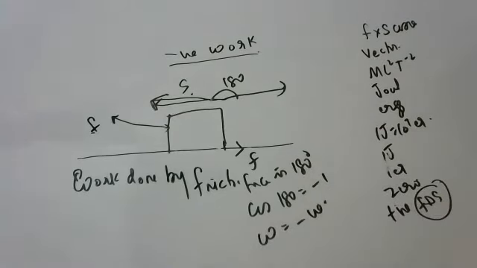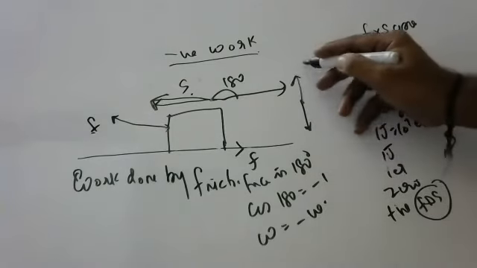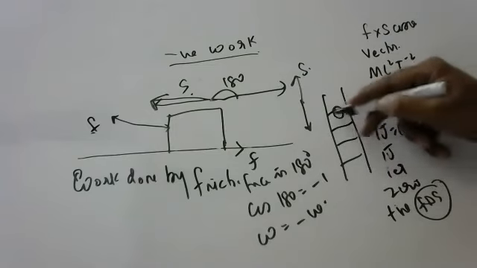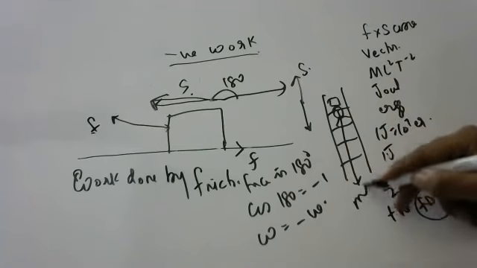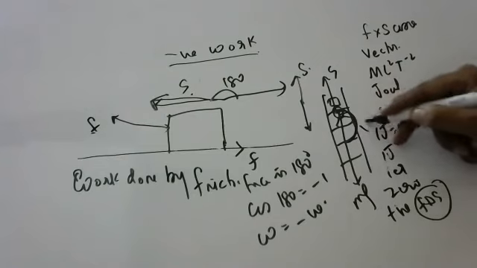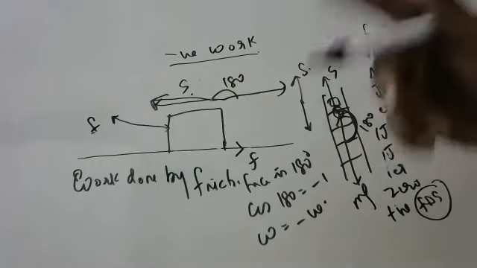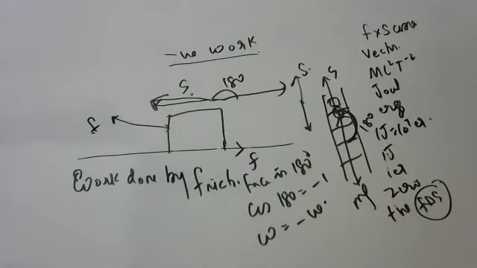When is work negative? If F and displacement are in opposite directions. A person is moving on a ladder holding luggage. His weight is downward and he is going up. So force and displacement are at 180 degrees, cos 180 is -1, and negative work is done here. When force and displacement are in opposite directions, negative work is done.